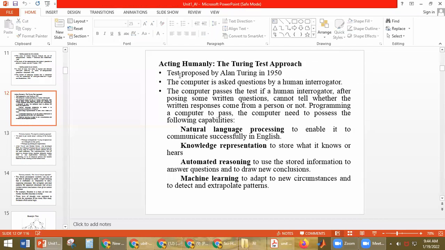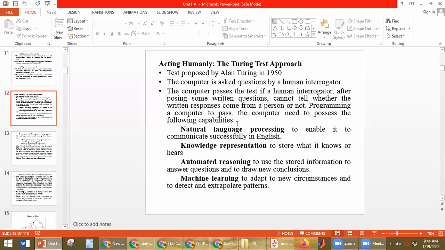Here the computer will be asked questions by a human interrogator. There is no direct interaction between the computer and the human interrogator. The human interrogator will be in one room and the computer will be in another room. The interrogator asks questions to the computer.